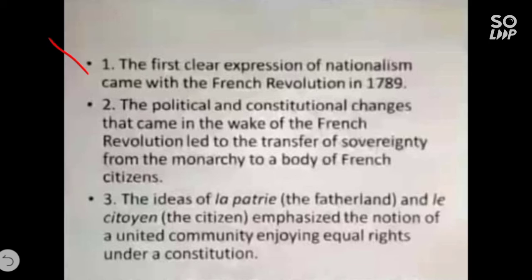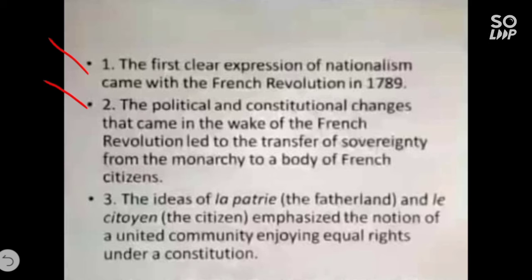If you see the second point, the political and constitutional changes, means due to the French Revolution there was a total change in the political system of France, and the political system changed the constitution of France that came in the wake of the French Revolution. It led to the transfer of sovereignty from the monarchy to a body of French citizens. That means the monarchy had been replaced by a democratic system where the people of France would take their own decision, means the government will be chosen by the people.